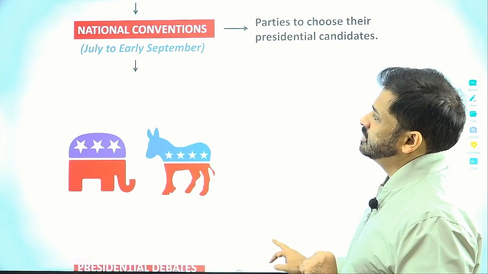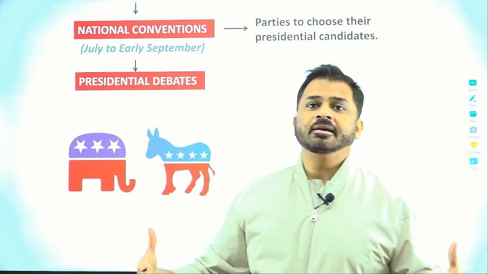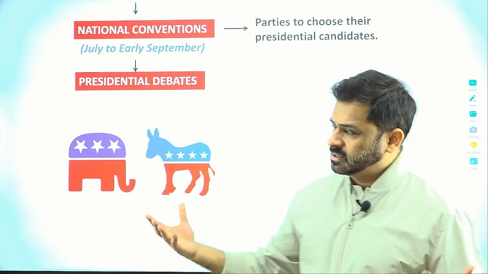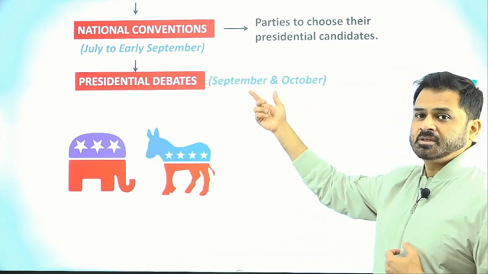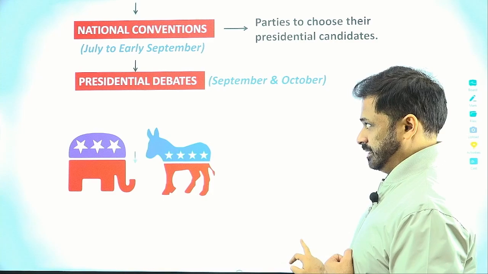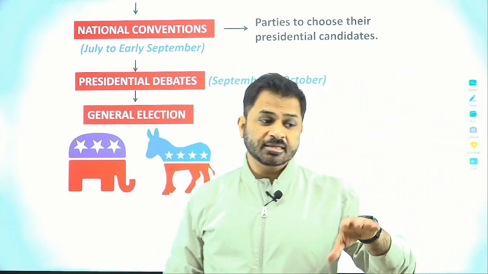The national conventions will be followed by the presidential debates. So the two major candidates will now get into the debates, which again are very popular, and we see most of these debates happening in September and October of the election year. And this would be followed by the general election. You can say this is the next phase.